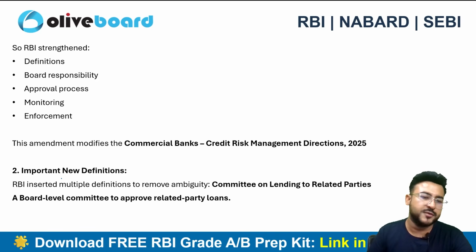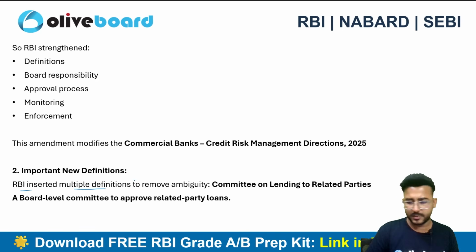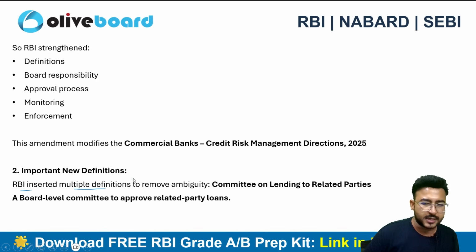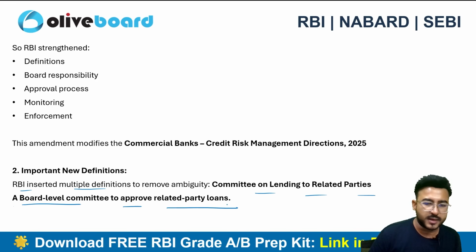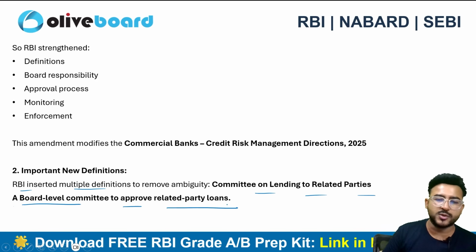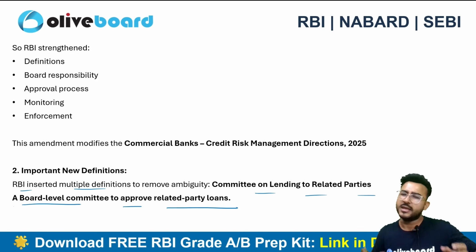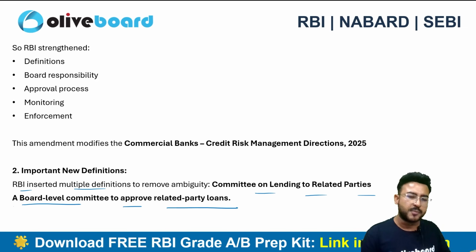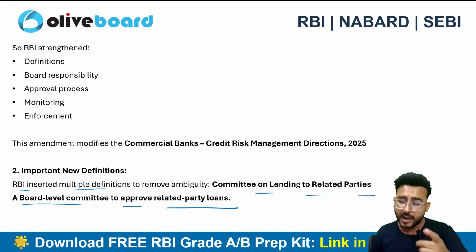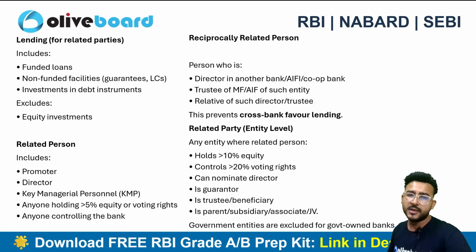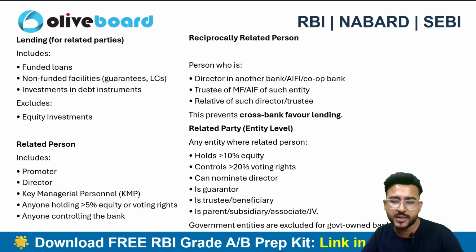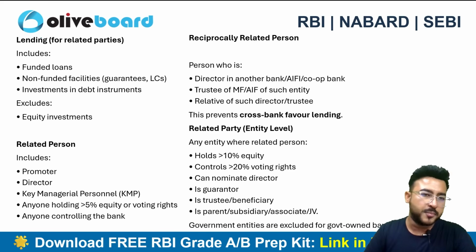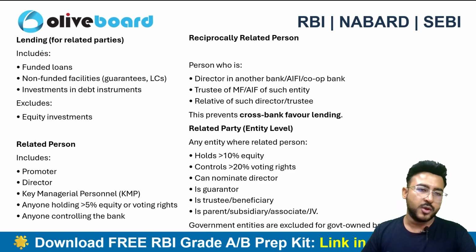The main part of the circular is that RBI has inserted multiple definitions to make it crystal clear, plus a committee on lending to related parties, a board level committee to approve related party loans, is established, right? In case the bank has any related party, first the board level committee will approve the related party loan, and only then can the regulated entity proceed with giving the loans and advances.